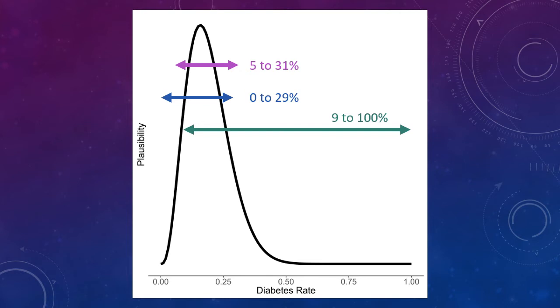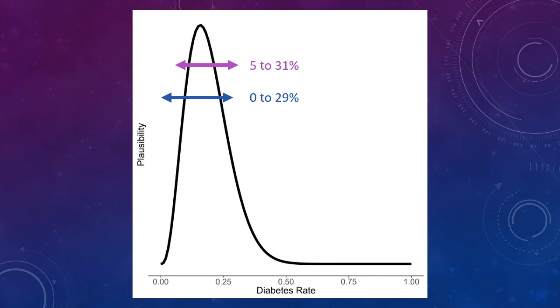Given that all of them represent 90% plausibility, which interval should we choose to communicate our beliefs about the diabetes rate? The range from 9 to 100% doesn't seem to be terribly useful. It's so incredibly wide that if we say the diabetes rate is somewhere between 9 and 100%, we haven't really said much that's useful. It's not all that different from saying the diabetes rate is somewhere between 0 and 100. The range from 0 to 29% is more useful in this regard because we've limited the plausible values to a narrower range.